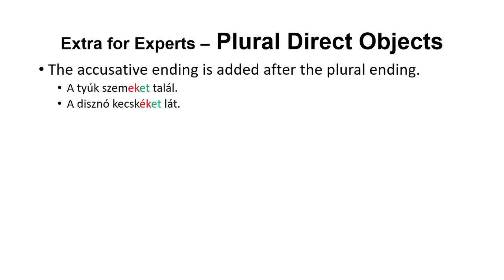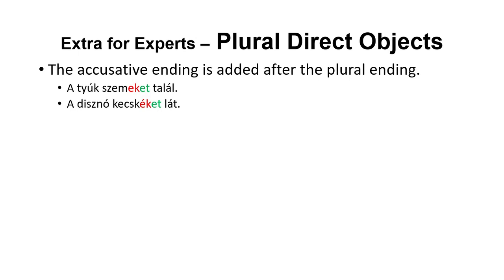What happens if we have plural direct objects? Plural accusative nouns. The accusative ending is added after the plural ending, always. If the hen found grains, meaning individual grains, plural, we put the ek in first and then the et. If the pig sees the goats, plural, first of all we make goats plural, so kecske, kecskék, and then we put the et for the accusative. These were both examples of front vowel words, and front vowels always take et, same as the plural.